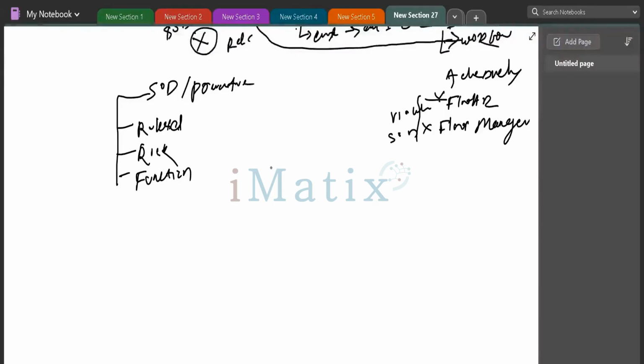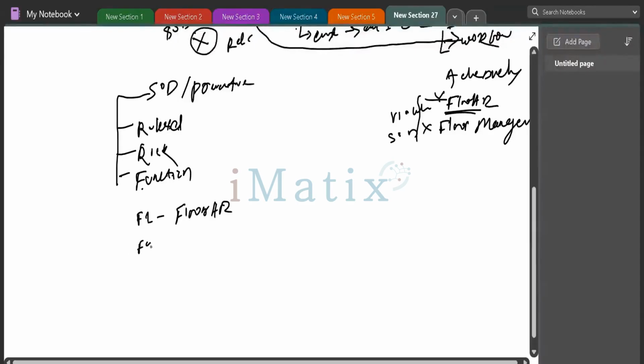What do I need to do? SOD consists of three things: role set, risk and function. The function actually contains your entitlement details. I should prepare two functions like this. In function 1, I can attach the first entitlement, Flow HR.